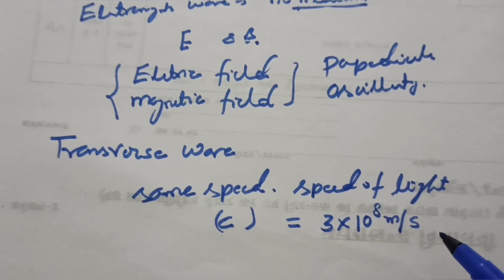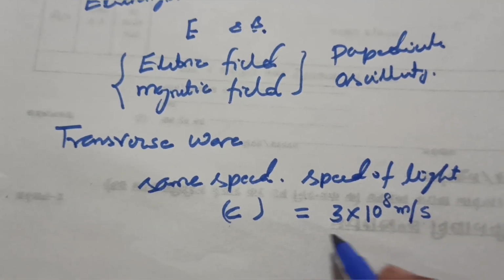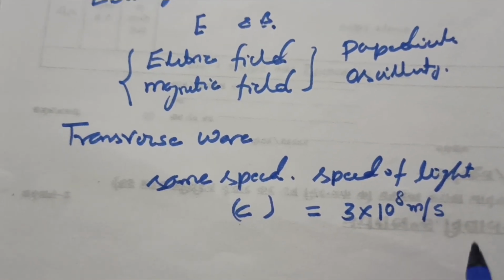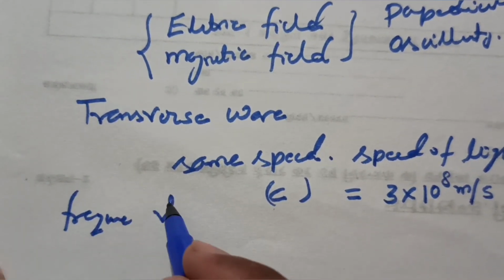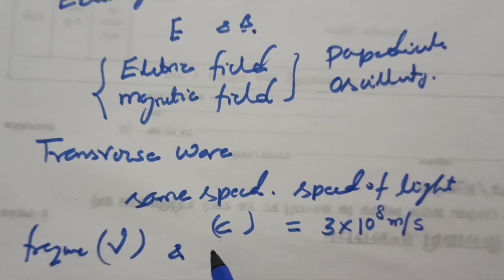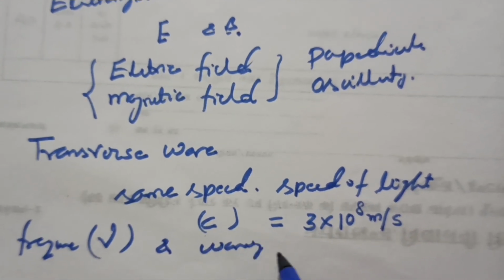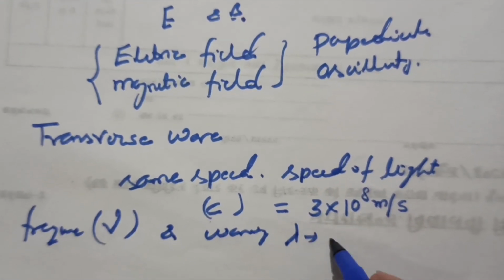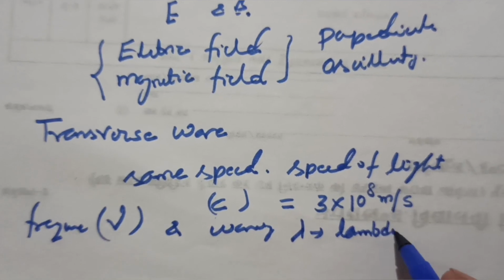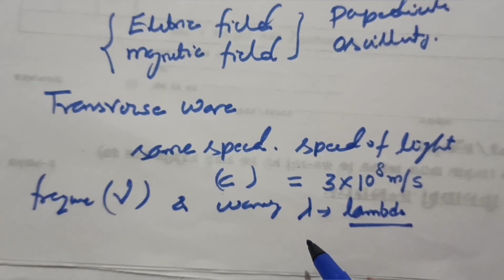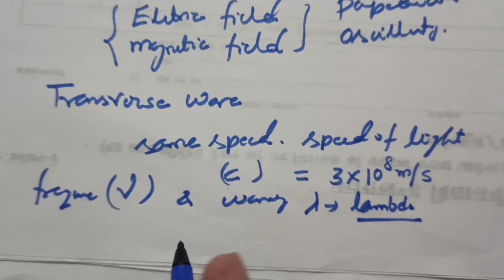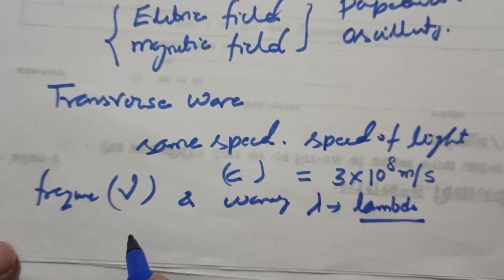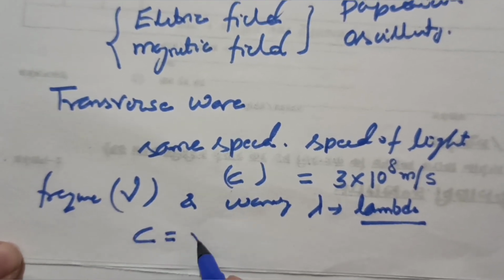Now you are aware that the frequency, nu, and wavelength, lambda, of an electromagnetic wave in vacuum are related to its speed c by this formula.